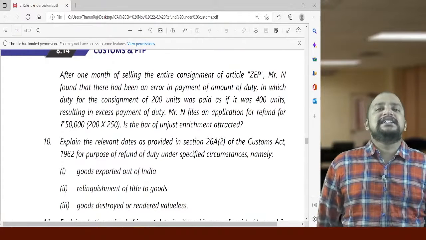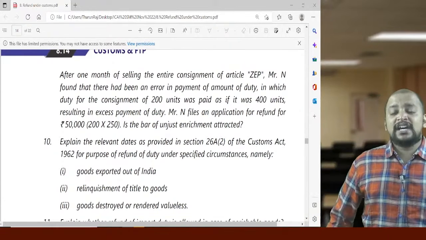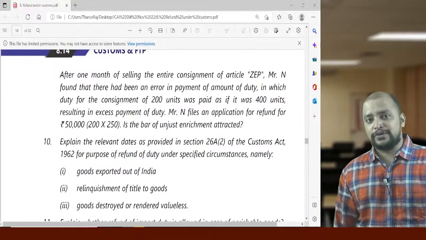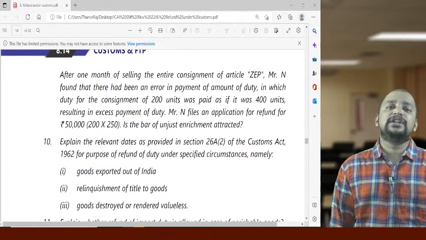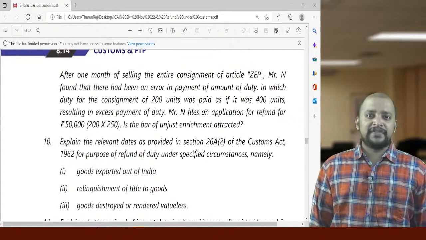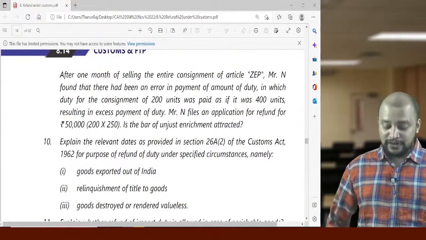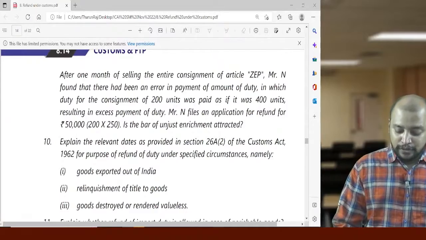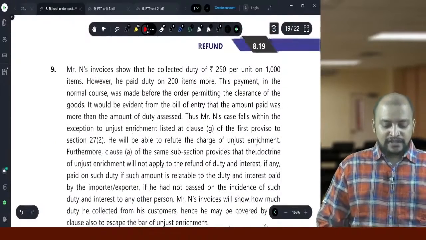Yes, in this case it is evident in the bill of entry that they are filing a bill of entry for 400 units, but actually the consignment cleared is only 200 units with respect to the first consignment. So clearly it is evident in the bill of entry that the excess payment of customs duty is there. In that case they don't have to prove the unjust enrichment. Okay, so that is this point.